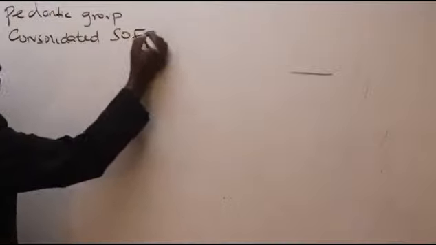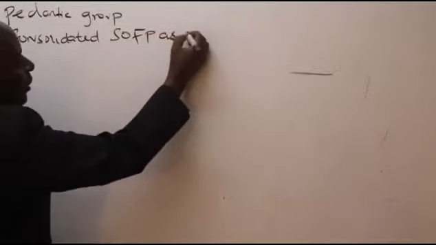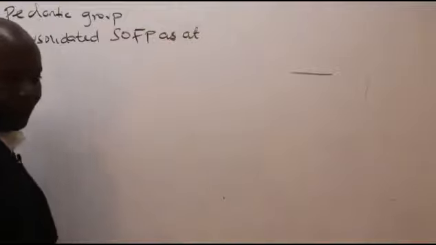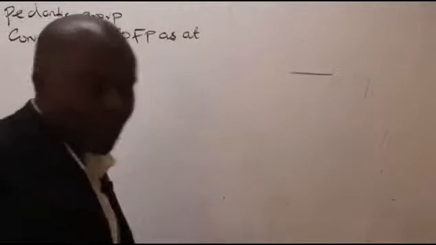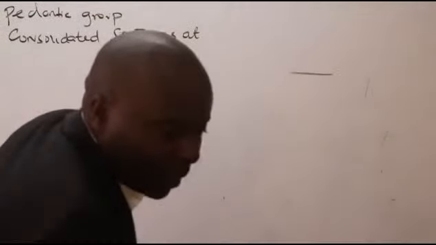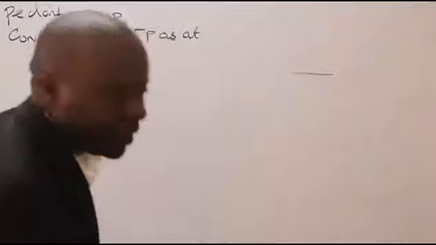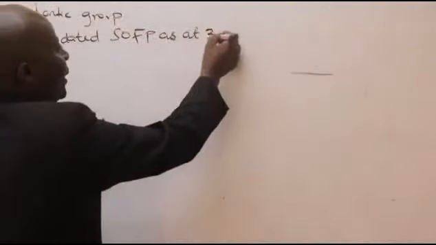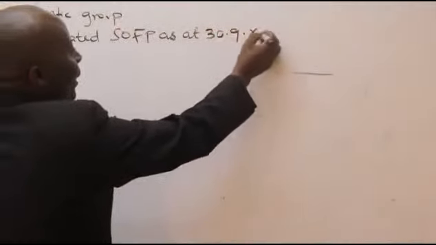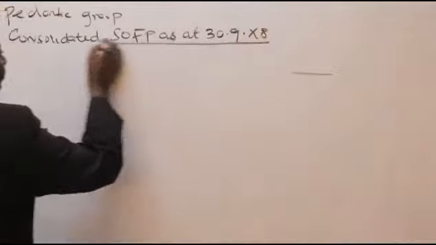statement of financial position as at, you can see the statement date here, 30th September 2008. 30th September X8, like that. You underline like that.